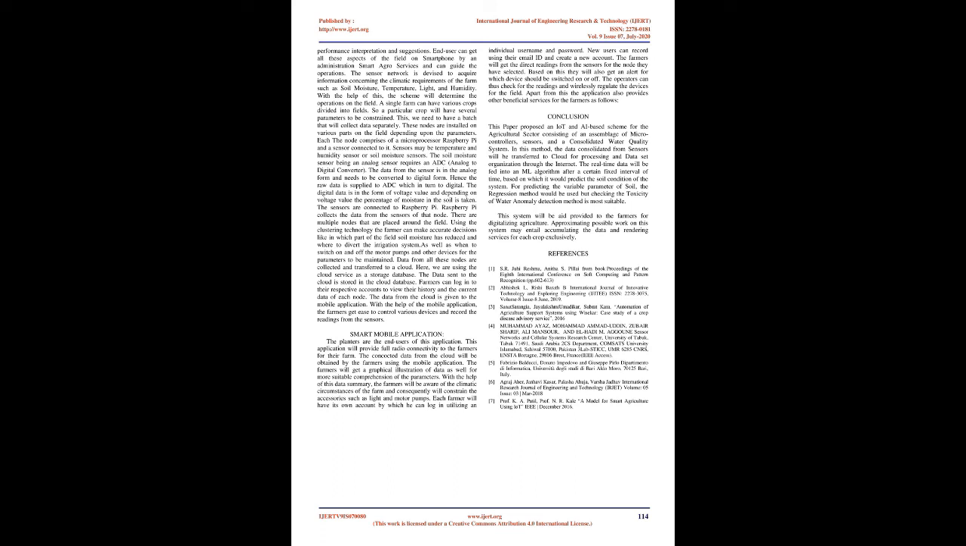Here, we are using the cloud service as a storage database. The data sent to the cloud is stored in the cloud database. Farmers can log into their respective accounts to view their history and the current data of each node. The data from the cloud is given to the mobile application. With the help of the mobile application, the farmers get the ease to control various devices and record the readings from the sensors. Smart mobile application.